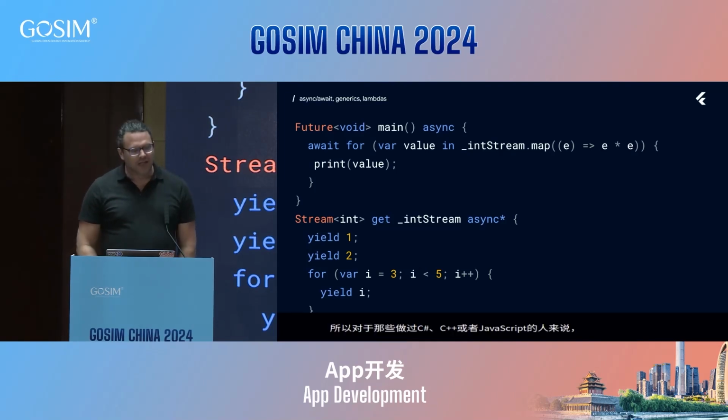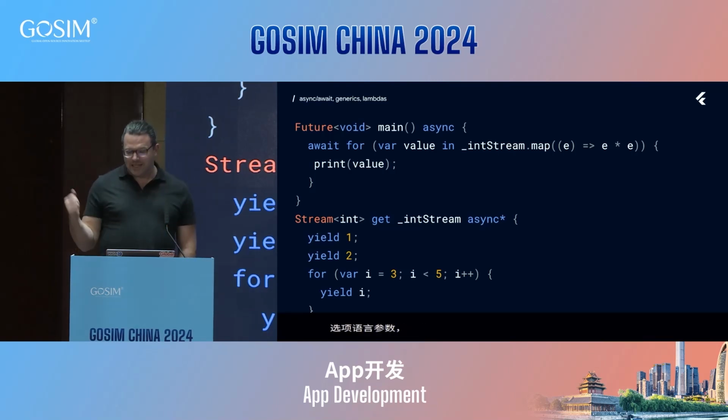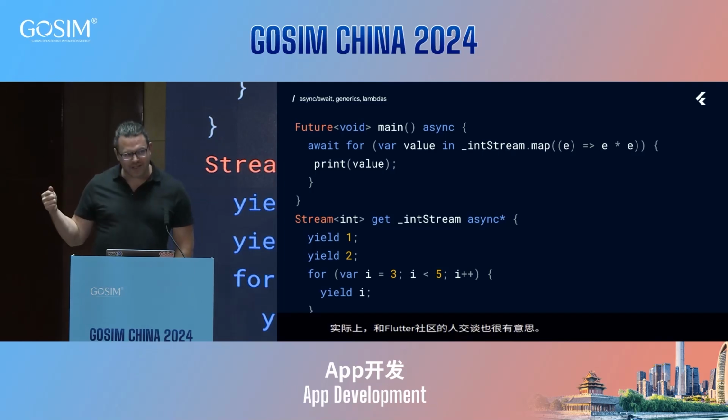So the ability to handle futures and streams. This function at the bottom provides a stream of integers. You'll see I'm flagging it as async star. So that means it's going to be an asynchronous function. And I can just yield options. I can do a for loop in there. And so this will just yield 1, 2, 3, 4, 5, obviously.